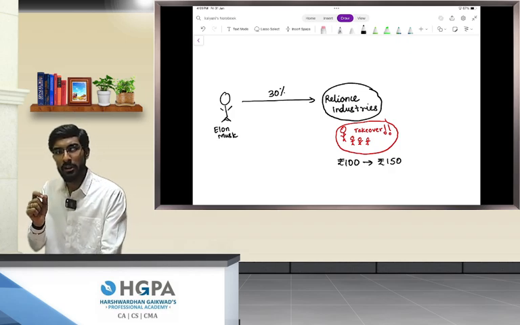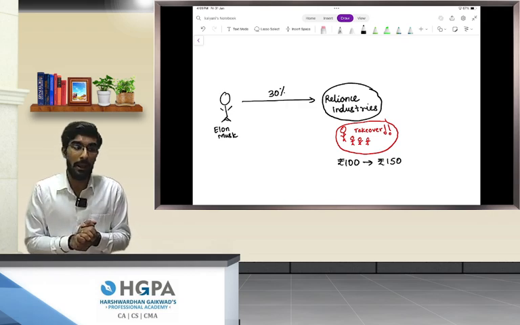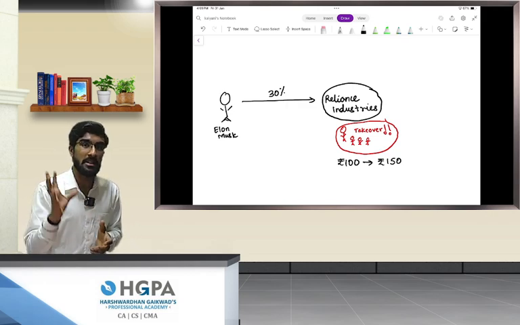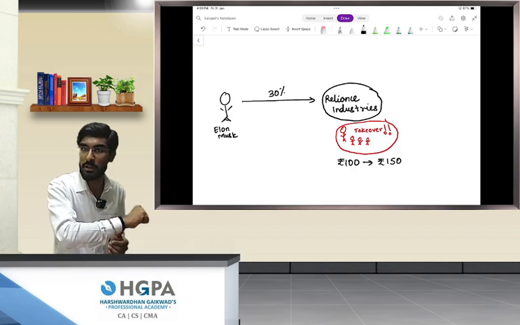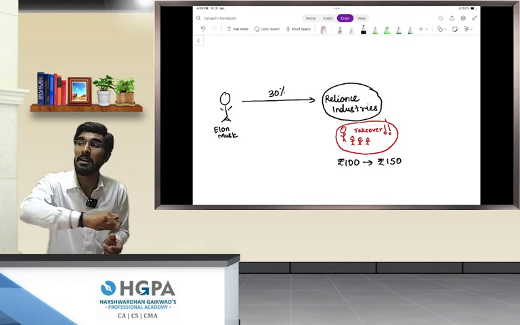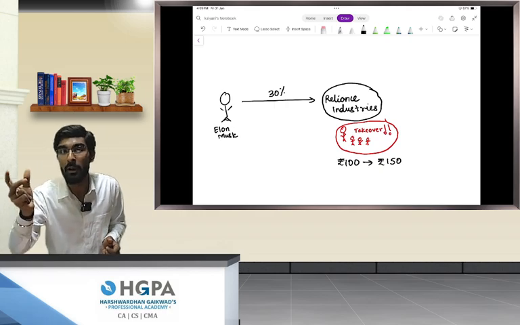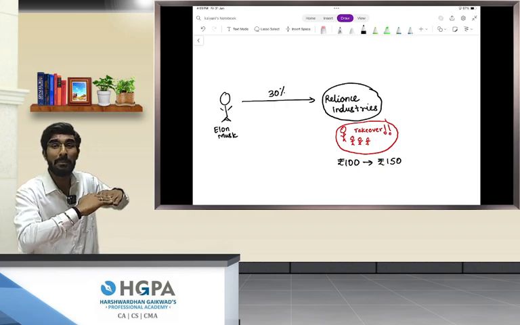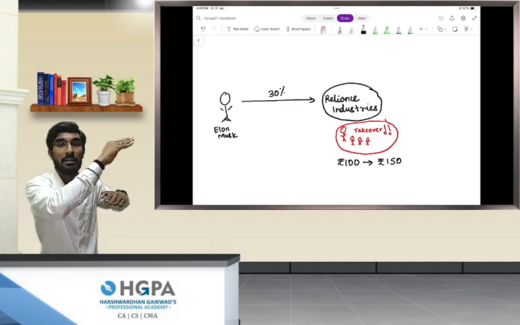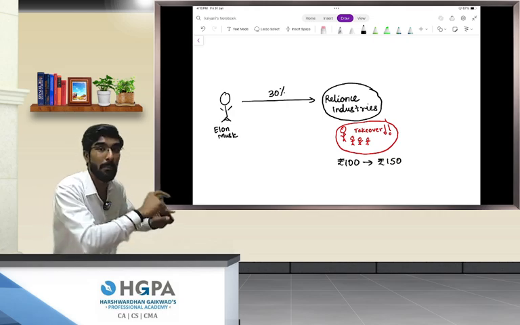The reason why the share price will start to increase is because, obviously, if an acquirer is going to purchase shares from the public shareholders, then in order for the public shareholders to sell their shares, the acquirer needs to make an attractive offer, which means more than the market price. Then only they will sell their shares.